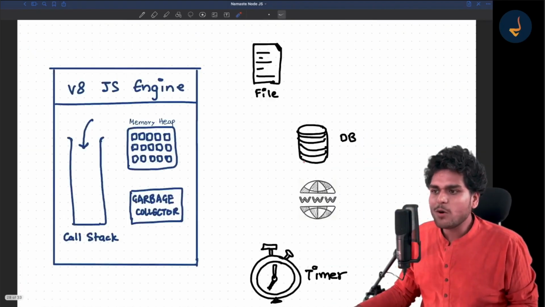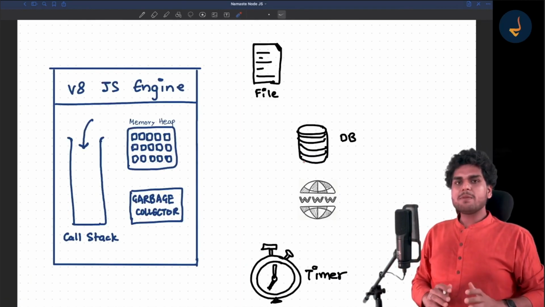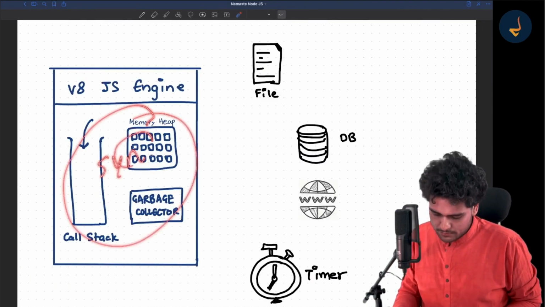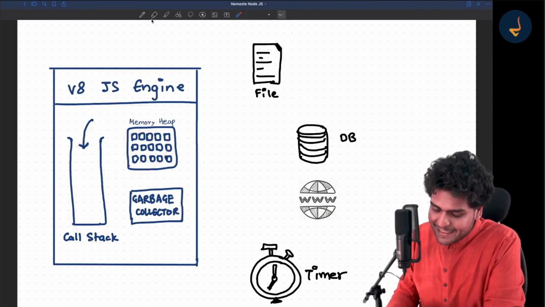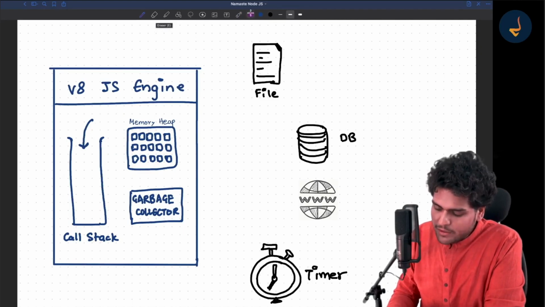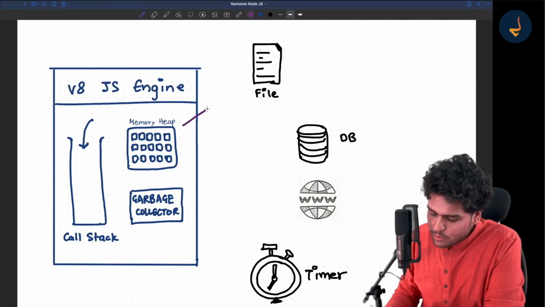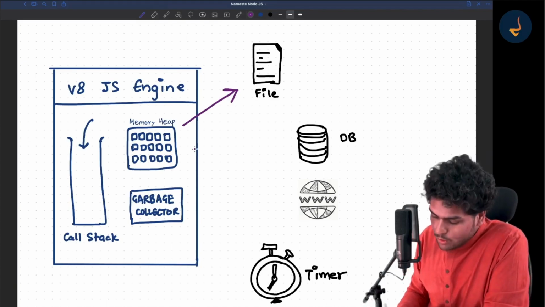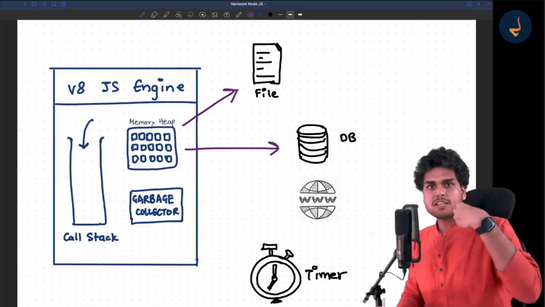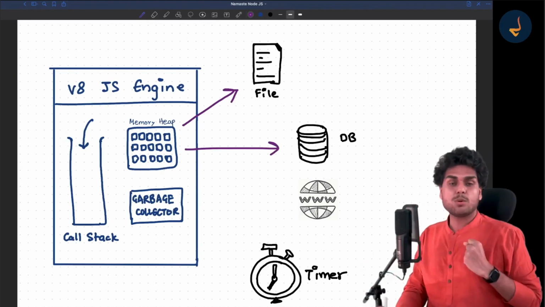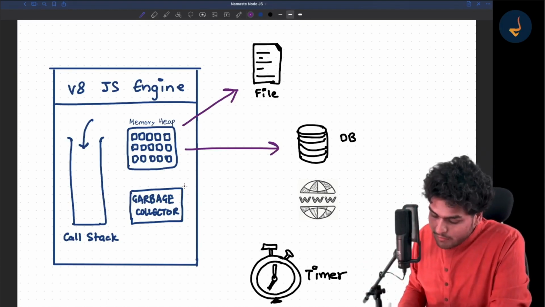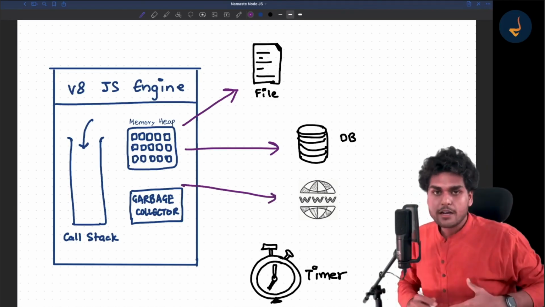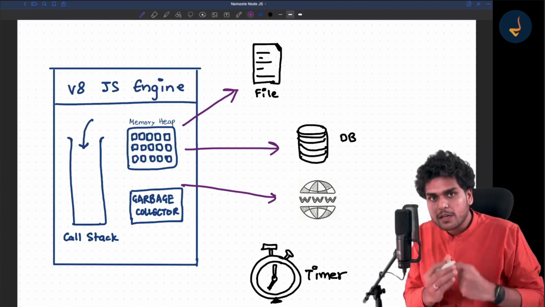Let me say that the JavaScript engine's job is not just to run synchronous code. The JavaScript engine is good at running synchronous code. But what if there are asynchronous tasks which take time? What if the JavaScript engine has to go and talk to a file, read the file? What if it has to read the database, store some value in the database, or get something from the database? Suppose the JavaScript engine has to make an API call over the web, the network. It has to fetch some data from the network and get back the data.